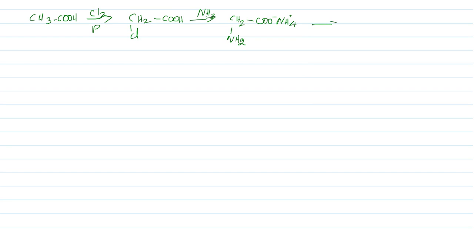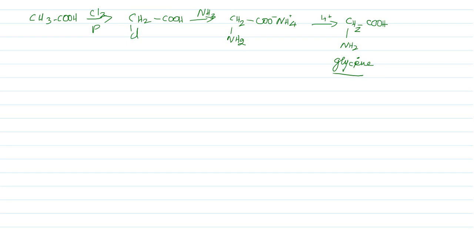When this is acidified, it gives CH2NH2COOH, or the corresponding salt you can get. And this compound is called glycine, an amino acid. And this is a useful method to prepare an amino acid.